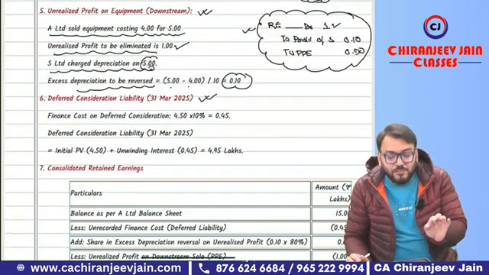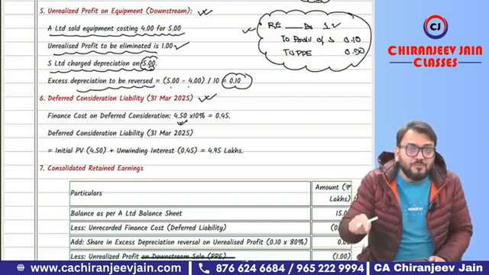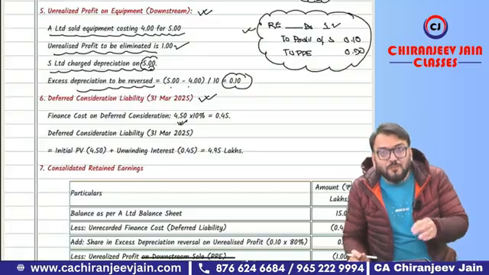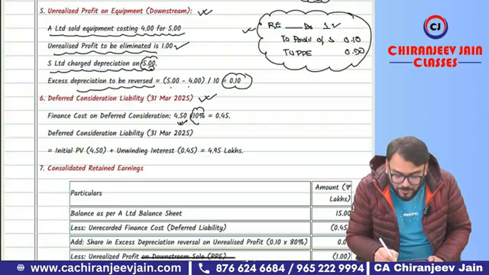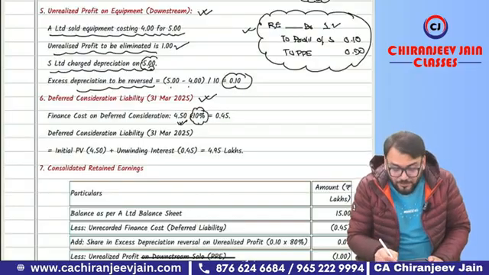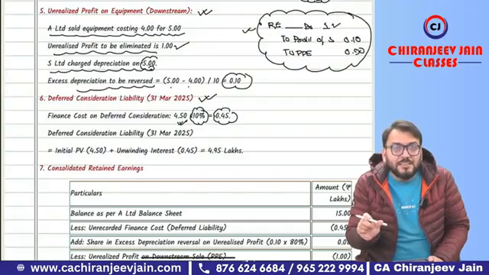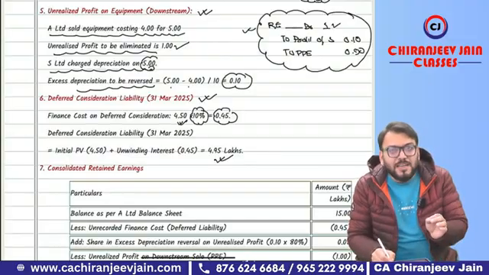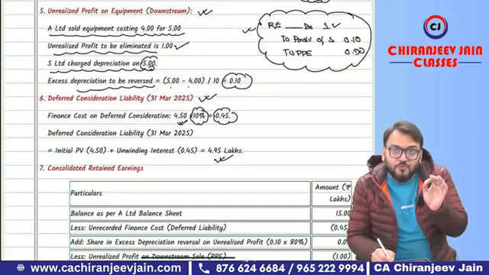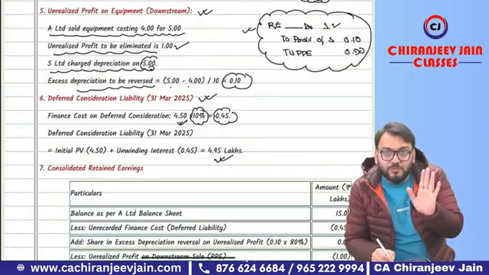Then we'll do one working note for the deferred consideration liability. What was the deferred liability on the date of acquisition? It was 4.5 lakh. On that we need to calculate finance cost for 1 year, because of course interest will be added. 10% is the discounting rate, so the interest will be 0.45. Therefore, deferred liability as on the date of consolidation will be 4.95. Correct? So this finance cost, the interest expense of the parent company, will be charged to retained earnings while preparing the retained earnings calculation. Okay, yes sir.